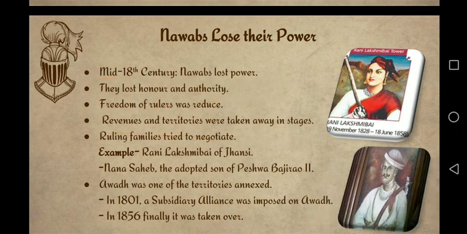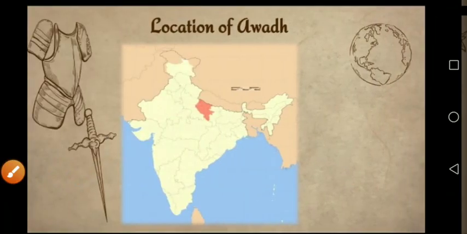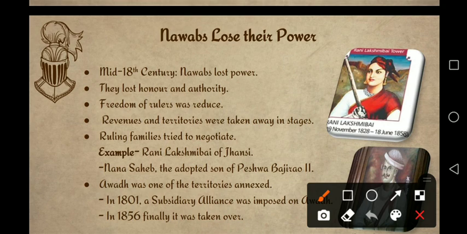Ruling families tried to negotiate. So many ruling families tried to negotiate, but they could not. Like Rani Lakshmi Bai, she wanted to make her adopted son the king, but she could not. Nana Sahib was the adopted son of Peshwa Bajirao.